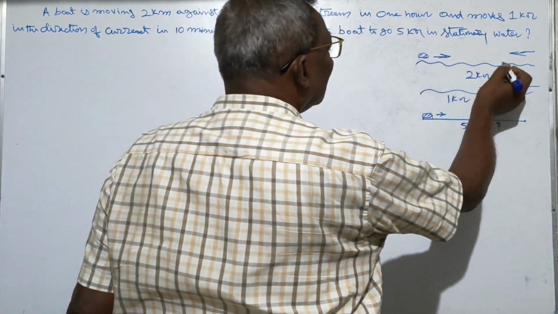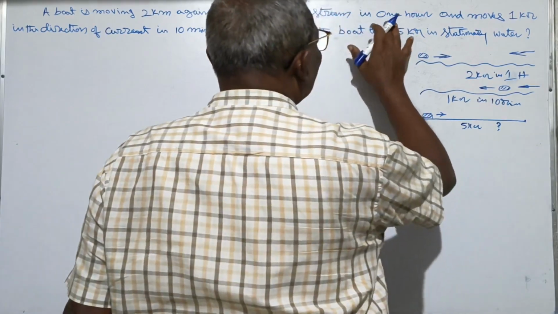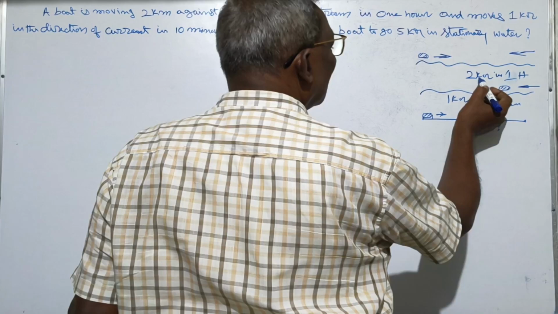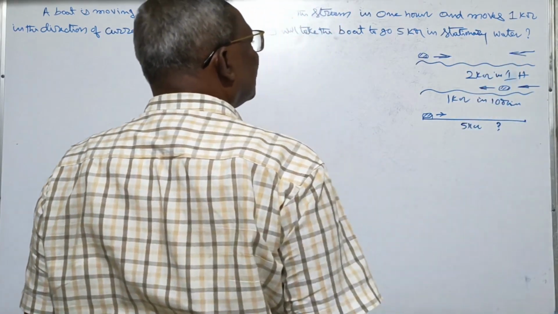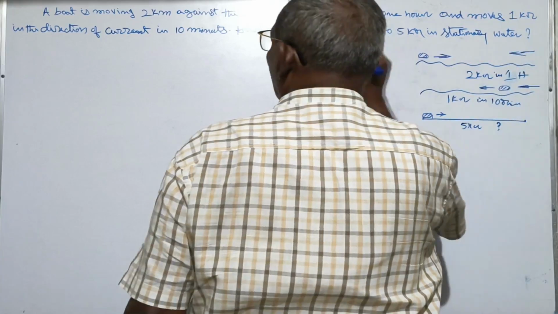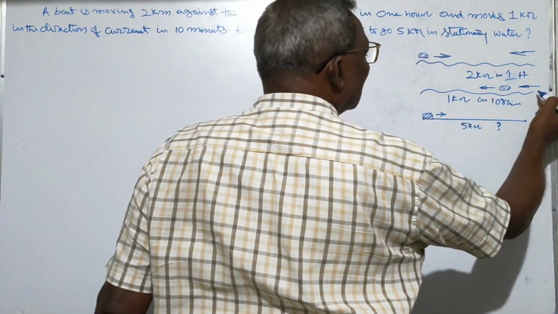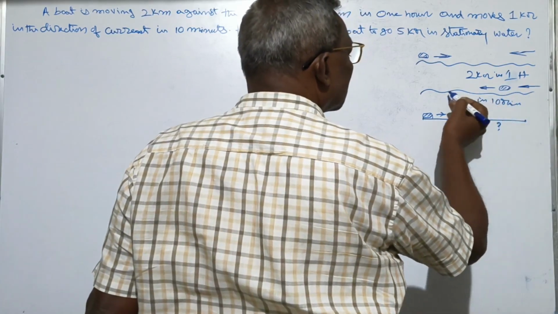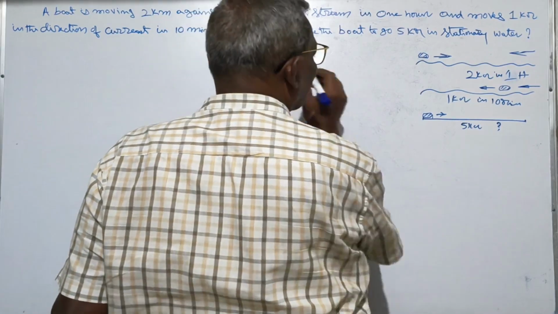And it moves 1 kilometer in the direction of current, taking only 10 minutes.